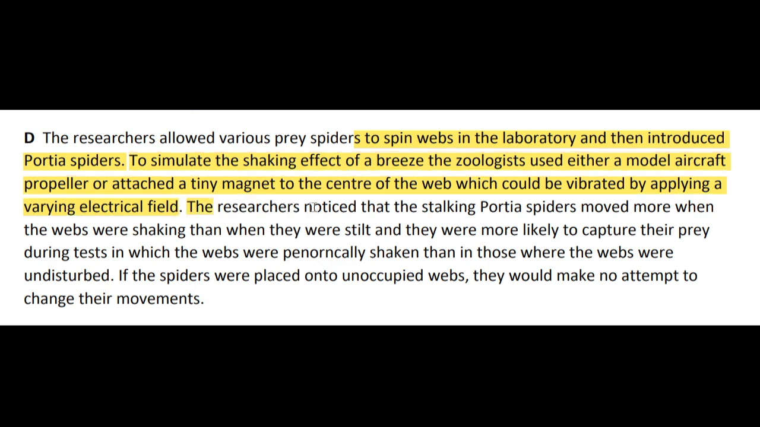The researchers noticed that the stalking Pottery spiders moved more when the webs were shaking than when they were stilled, and they were more likely to capture their prey during tests in which webs were panoramically shaken than in those where webs were undisturbed. This suggests that the scientists try to simulate the natural condition to analyze the behavior and movement of Pottery spiders.